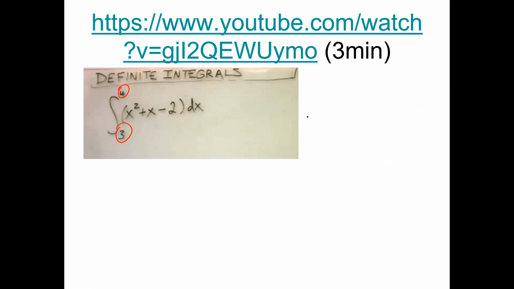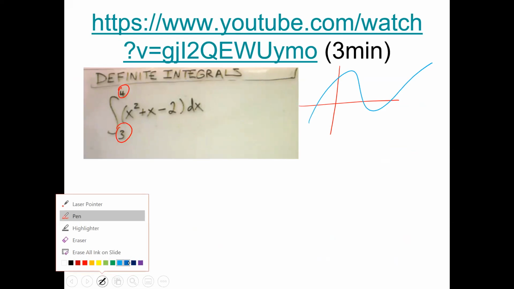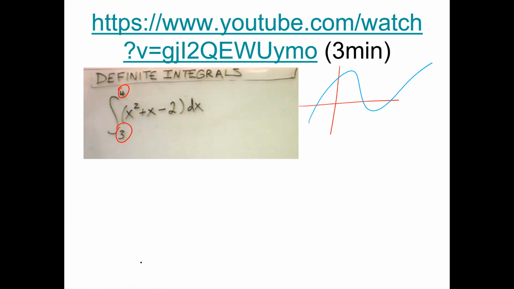If this polynomial, let's say, looks like something like this, I'm just going to briefly draw it, which it doesn't, but I'm just going to say it does. What you're being asked to do with the integral, because integration is finding the area under a curve, is this: it's between 3 and 4. So 1, 2, 3, 4. You're essentially looking at the area between 3 and 4 under this blue curve, and that is the area you're finding when it comes to definite integrals.